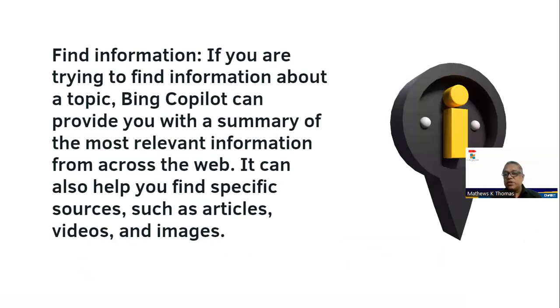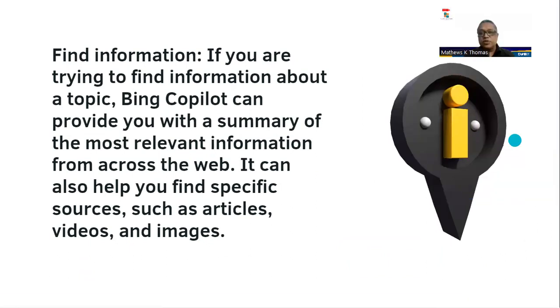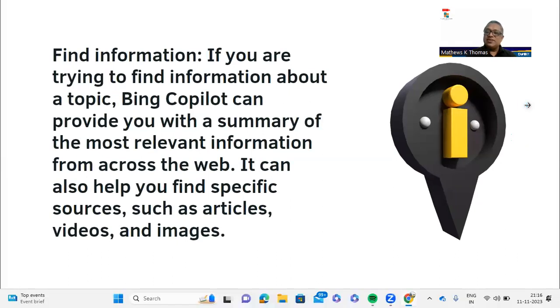As I had mentioned, first is to get information. As I said, it's not going to give you a plethora of information; it is going to find relevant information. It's going to give us a summary of the information across the web. The AI is scanning. It's not that we are visiting 10 websites and reading and then finding out what's happening. It's already going through that in a few seconds and giving a summary of what it has found from different sources.